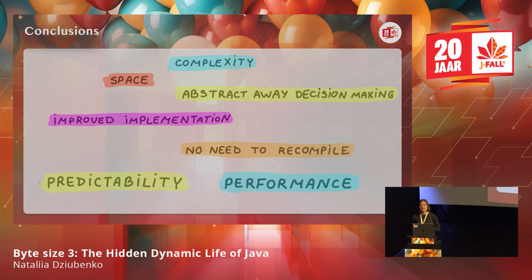Of course, I think the predictability of our program can be a bit less, maybe, because a new implementation can possibly create more instances for string concatenation and put them on the heap, or fewer. It depends on what the current implementation is. The performance can become better because, of course, they are working on performance all the time.